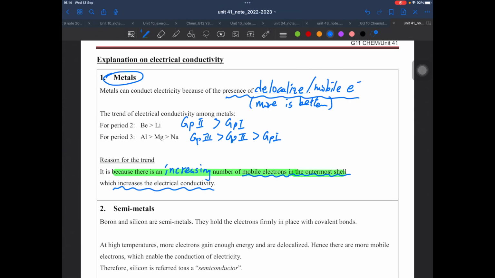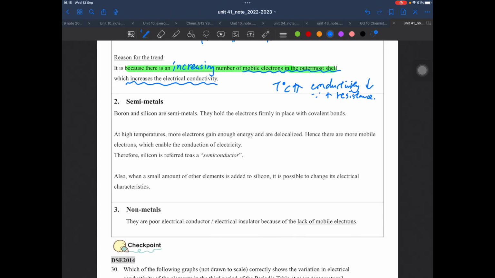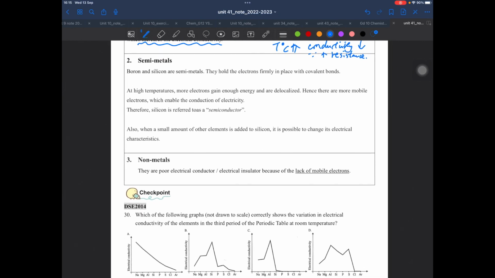And something more for those students who haven't studied physics: when temperature increases, the conductivity of a metal will actually decrease because of higher resistance. That's why, for example, electronic devices cannot stand too high a temperature, because with higher temperature, the conductivity will cause some problems in their circuits, okay?